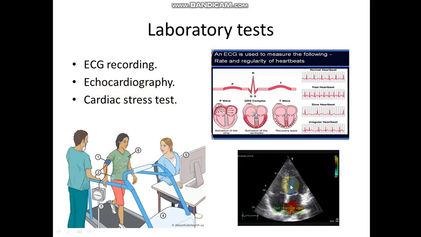Actually, we can know the amount of blood ejected from the heart, if there is weakness in the heart, if there is decrease in the heart rate, so there is decrease in the blood ejected, and this we can know from the echocardiography. With a cardiac stress test, we can also know the heart rate, and also if there are any irregularities of the heart.